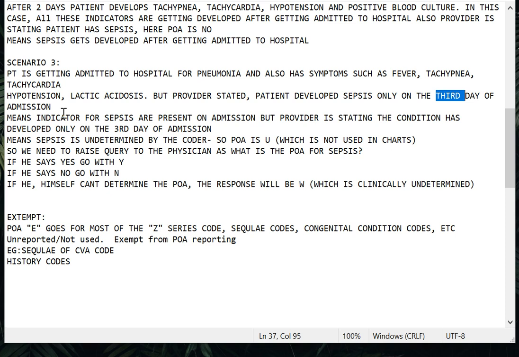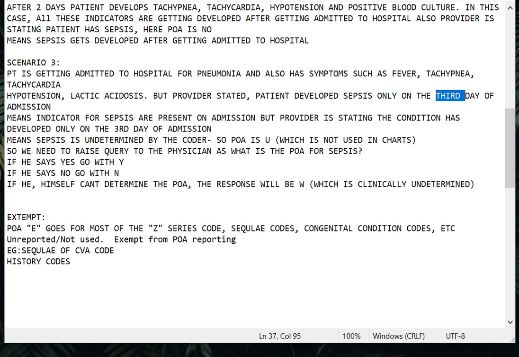Now let me go with POA as yes, or else no. While coming itself, this patient has the clinical indicators. Even if the provider says the patient developed sepsis only on the third day, I am going to give the POA as yes just because the indicators are present during admission. No, we can't debate between ourselves. It totally depends on the provider. If you have any such doubts, we need to raise a query to the provider. We ourselves cannot arrive at a conclusion.